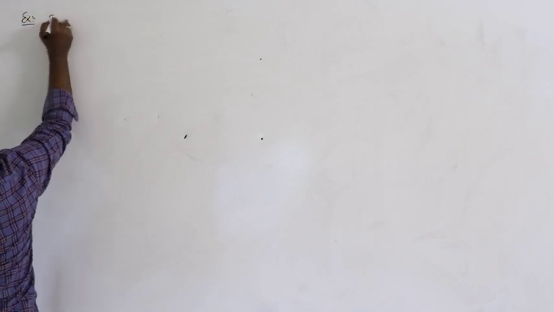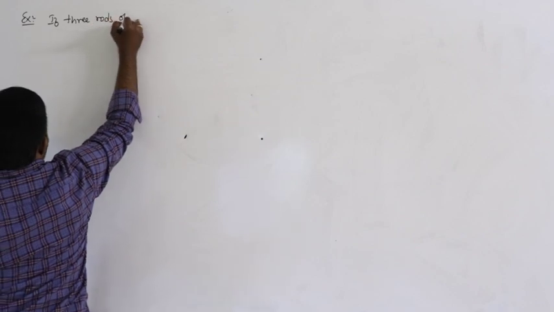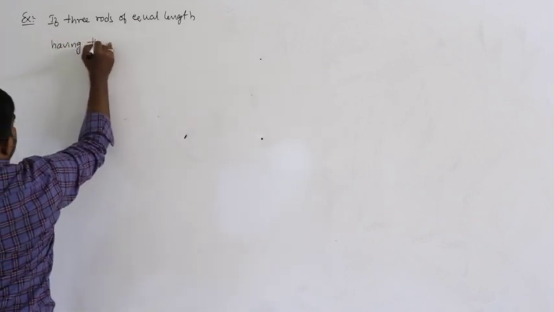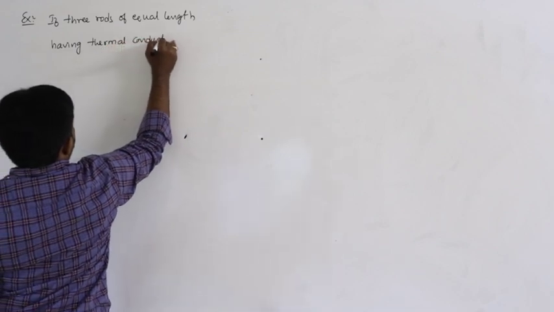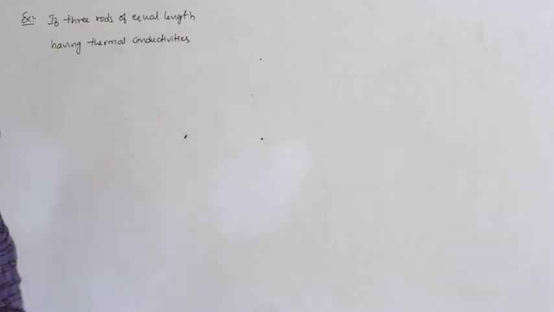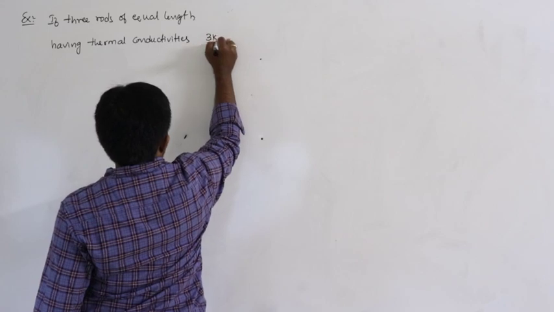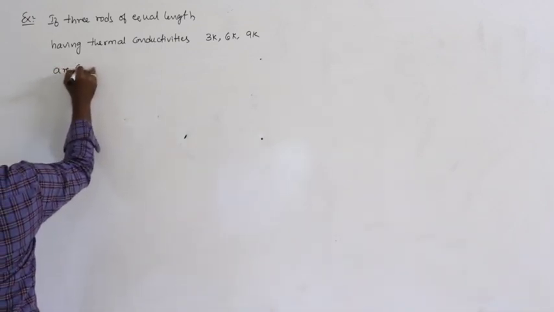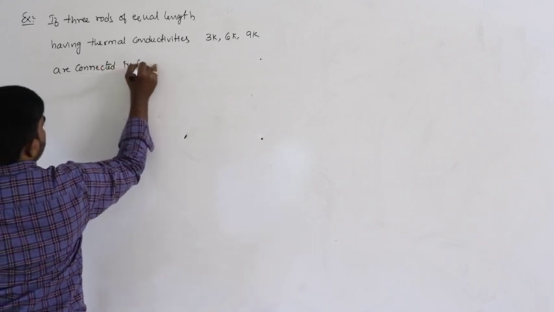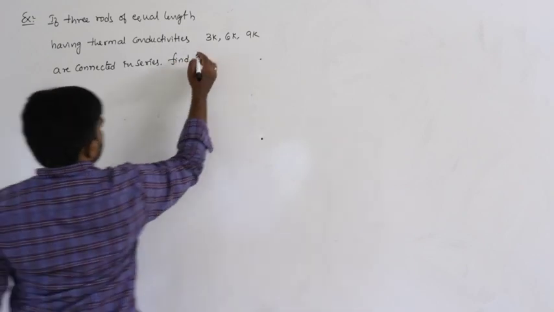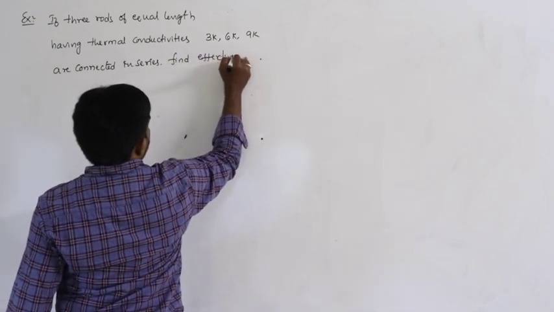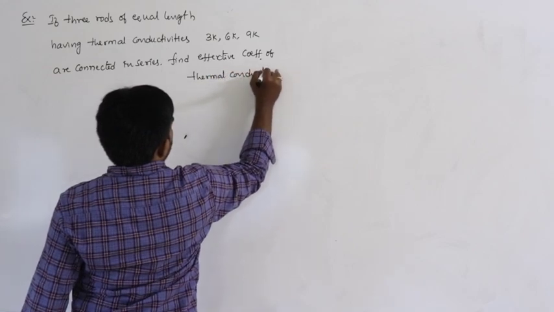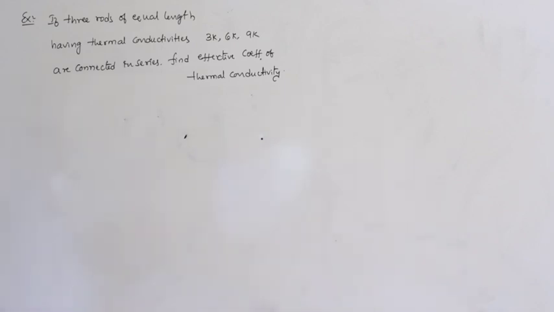Example, let us say, if three rods of equal length having thermal conductivities, let us say 3K, 6K and 9K, are connected in series, find the effective coefficient of thermal conductivity.